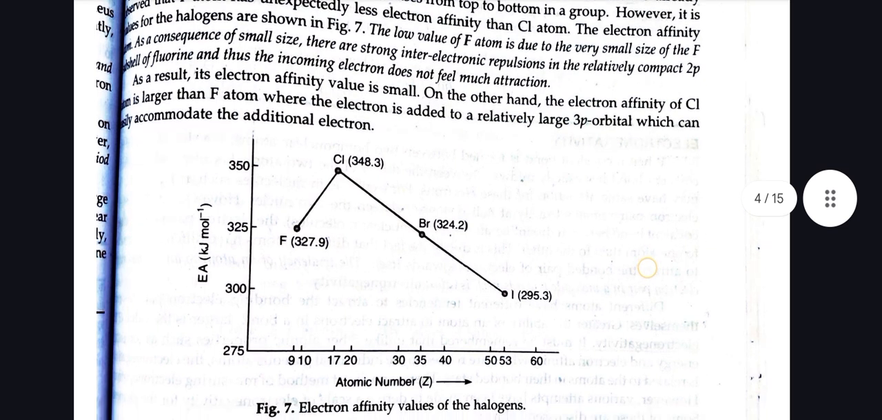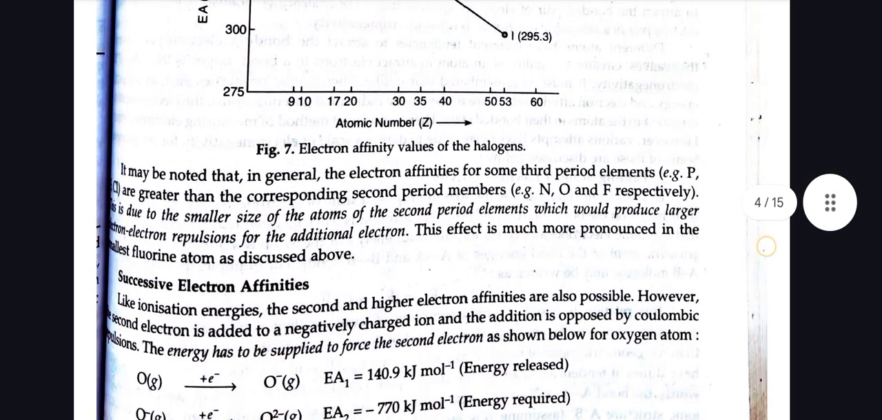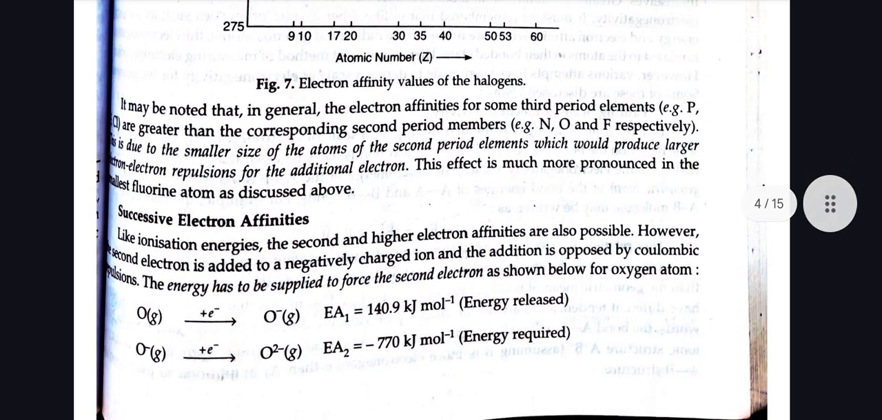On the other hand, the electron affinity of Cl atom is larger than F atom, where the electron is added to the relatively larger 3p orbital, which can easily accommodate the additional electron. It may be noted that in general the electron affinities for some third period elements, for example phosphorus, sulfur, chlorine, are greater than corresponding second period members, that is nitrogen, oxygen and fluorine respectively. This is due to the smaller size of atoms of the second period elements, which would produce larger electron repulsion for the additional electron. This effect is much more pronounced in the smaller fluorine atom as discussed above.